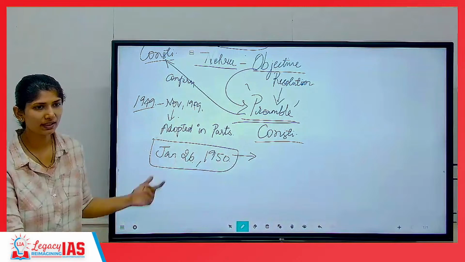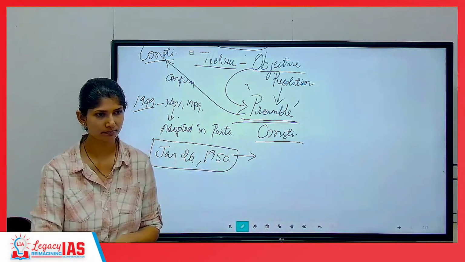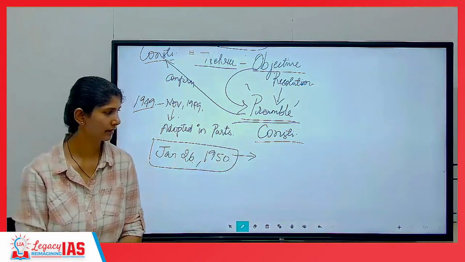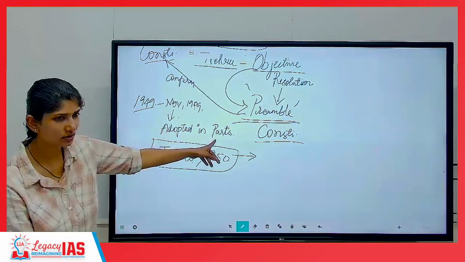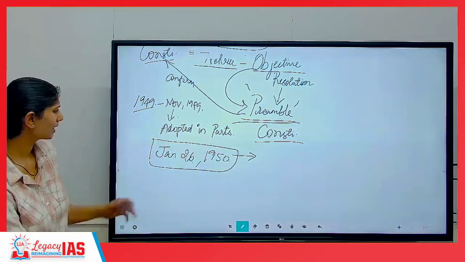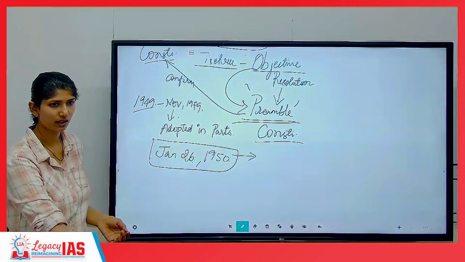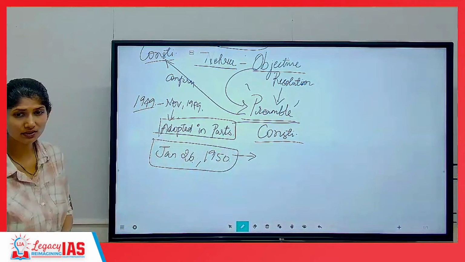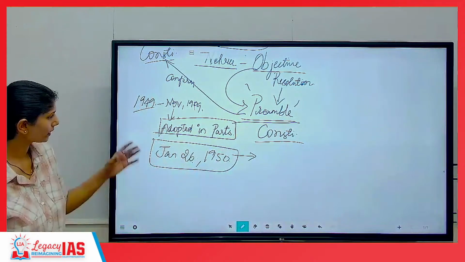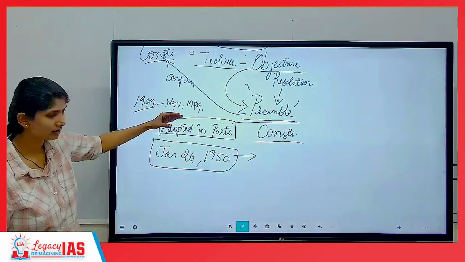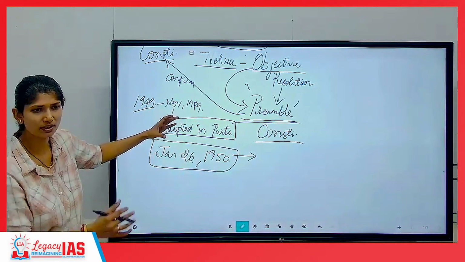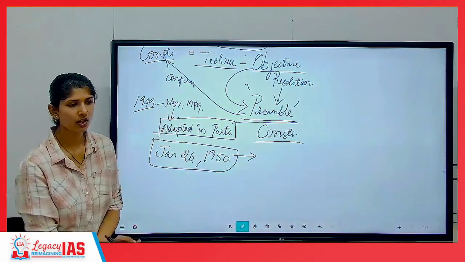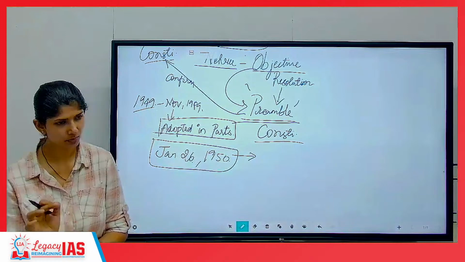Also, you know why this particular date was fixed for that? Why? Purna Swaraj. Our constitution was adopted in parts. People ask why we could not have done it in one day only. No, but we had to keep it up and running because there was urgency at that period of time. So whatever was immediately needed, we put it, that first 10 pages, that was very much in need at that moment. So we started that, put it and started. So our constitution was adopted in parts, meaning you understood, right?